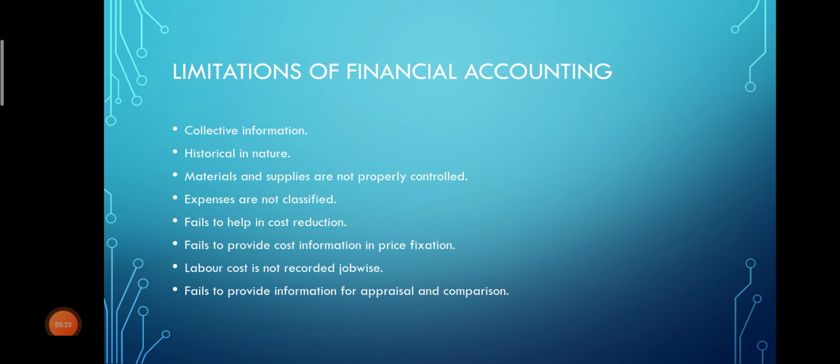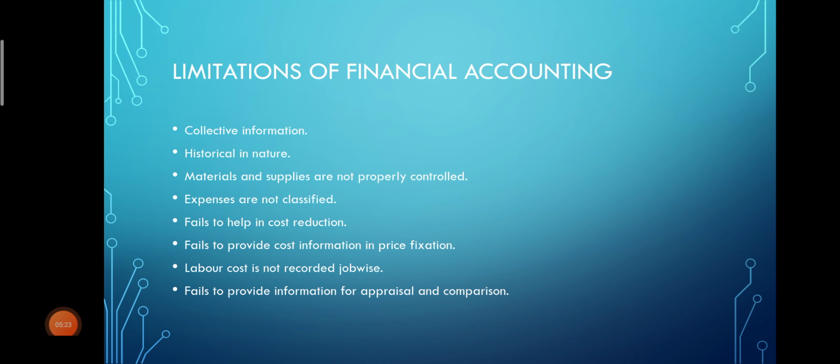The fourth point is that expenses are not classified. As we treat the organization as one unit and all the expenses are recorded in the financial statement, the expenses are not classified. But in cost accounting, expenses can be classified into direct expenses, indirect expenses, fixed expenses, or variable expenses.